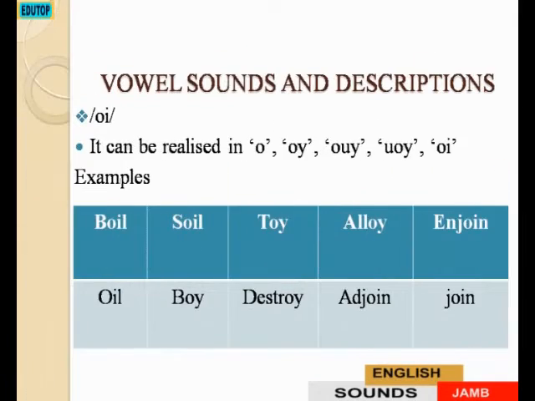Hoy. Its spellings include ho, hoy, ouy, uoy, and ohi. Examples: boil, soil, toy, alloy, enjoin, toil, boy, destroy, adjoin, join.